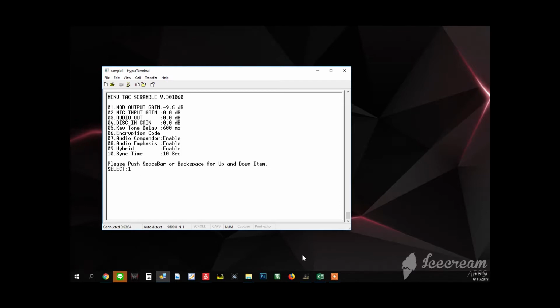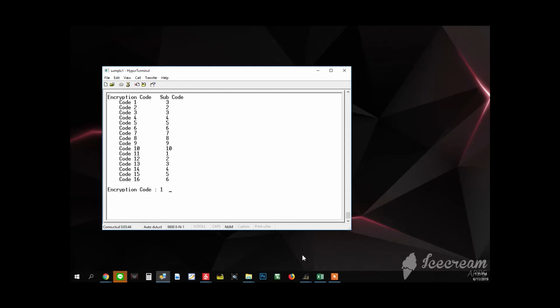So next, item 6, encryption code. We select item 6 here and press enter to set it. On the right side is the encryption code, which you can set from the VX-1700 radio, and the subcode you can select here in HyperTerminal.